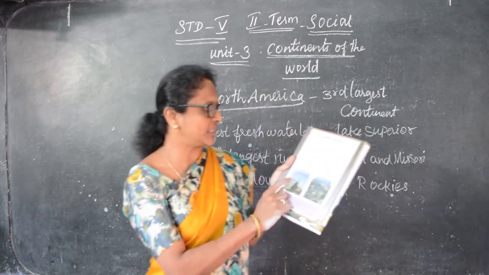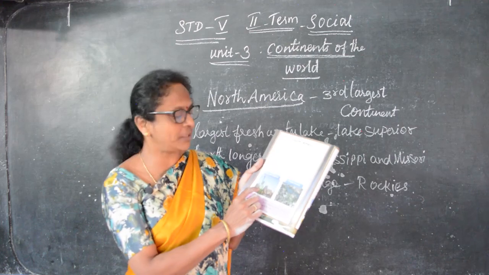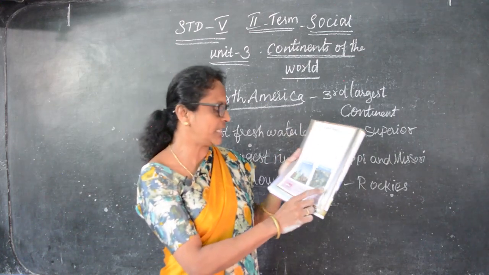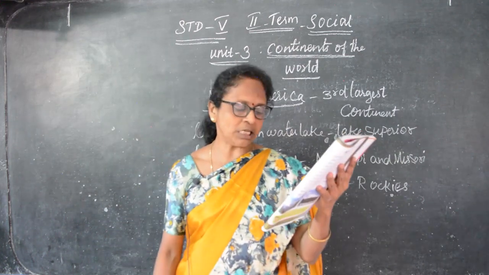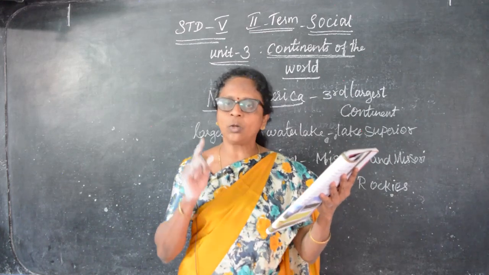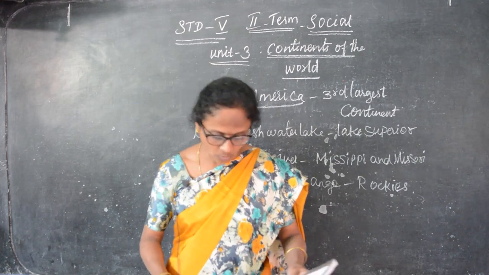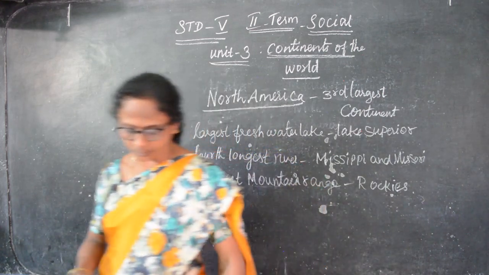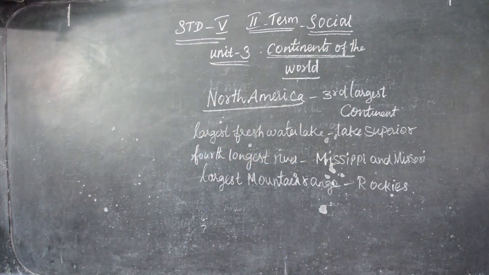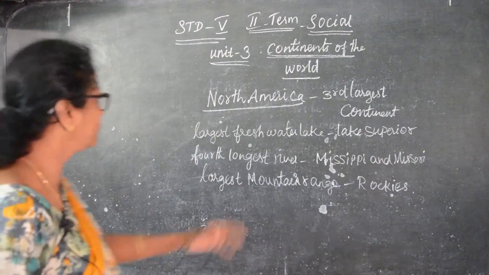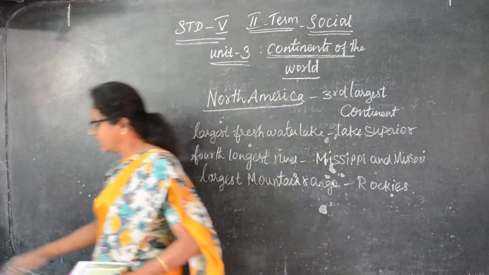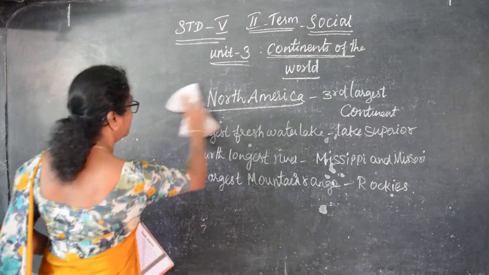So here is New York in America, this is the Statue of Liberty, and Ottawa is in Canada. North America is the only continent in the world that has all types of climate. Okay, this is North America, and the next one is South America.